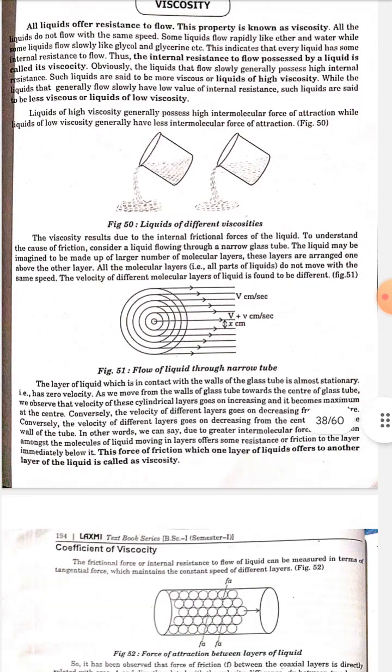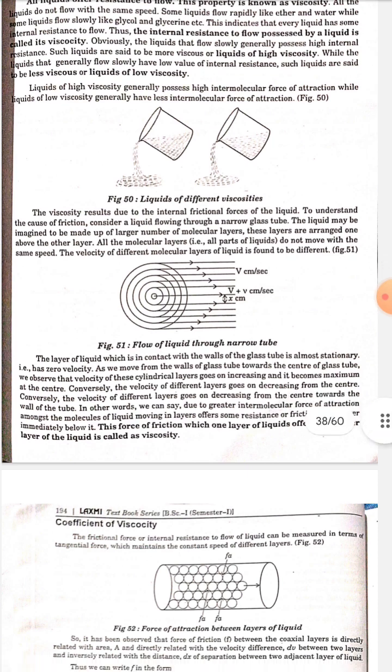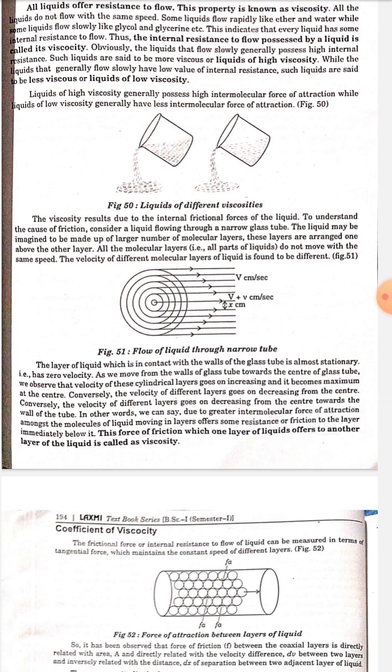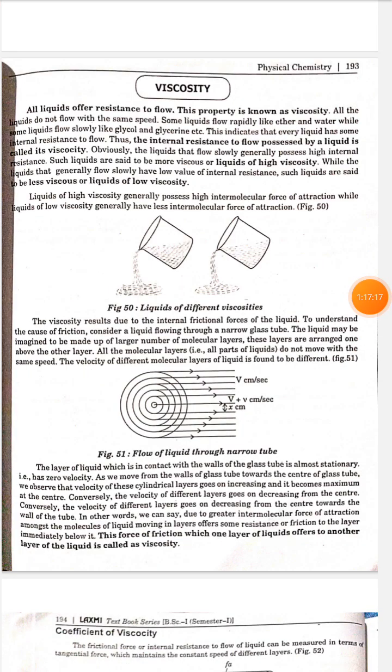The layer of liquid which is in contact with the wall of the glass tube is stationary, that is, has zero velocity. As we move from the wall of the glass tube toward the center of the tube, we observe the velocity of each cylindrical layer goes on increasing and becomes maximum at the center.